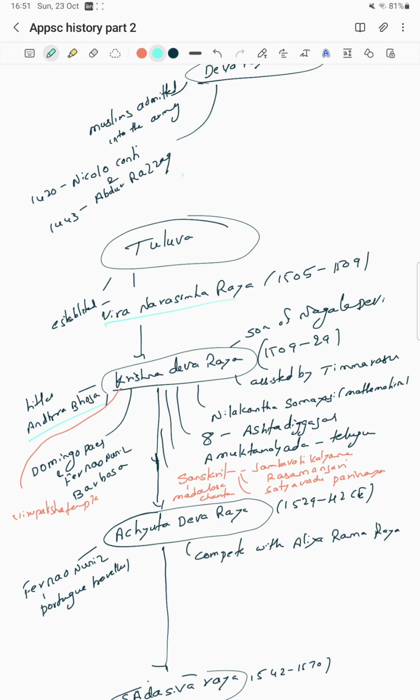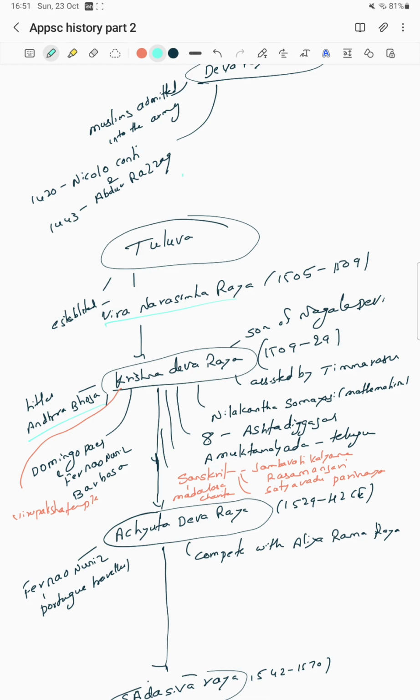First, there is an order. If asked about the foreign travelers during the Vijayanagara Empire: Niccolo Conti belongs to Sangama. Okay, means they are not Sangama. Niccolo Conti as well as Abdul Razak, there is a lot of difference between them.